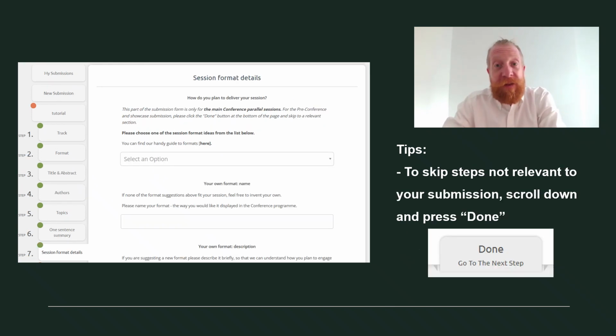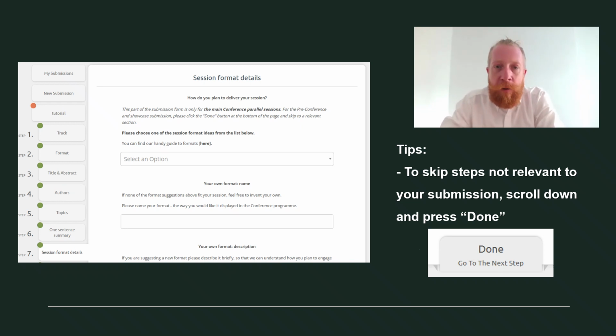And the next step depends on whether you are submitting for the main or the pre-conference. If you are submitting for the main conference sessions, you need to fill in step number 7. If you are submitting for a pre-conference, skip this step by clicking Done at the bottom of the page.